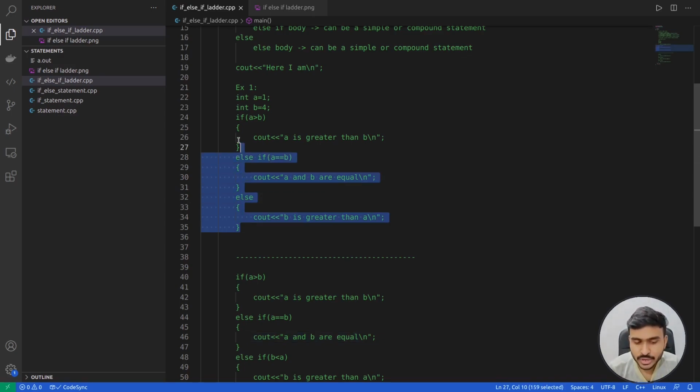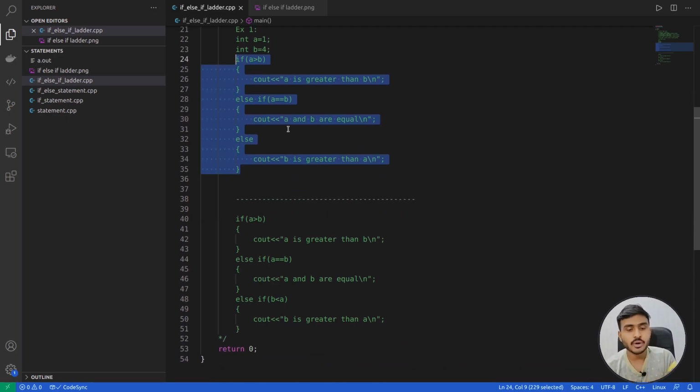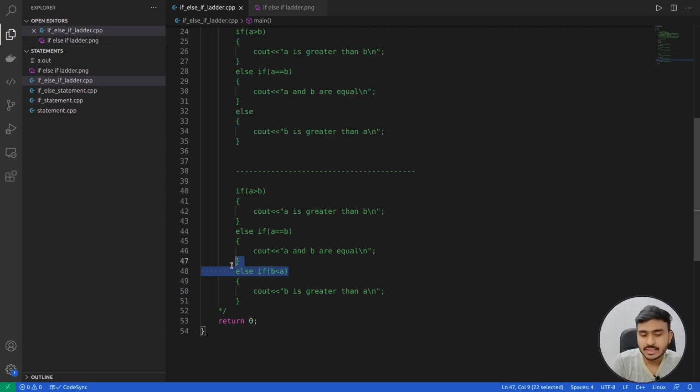The similar code can also be written in a different way. Let me show you how we can write the same code with a little bit of change. You can write if followed by else if, right? Now here, instead of else, I have written another else if. So I have written the condition as a greater than b, then in else if I have written the condition as a equal to b, and in the second else if I have written the condition as b less than a. But actually you don't need to write this condition.